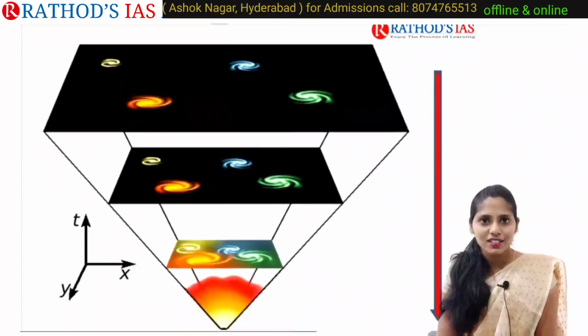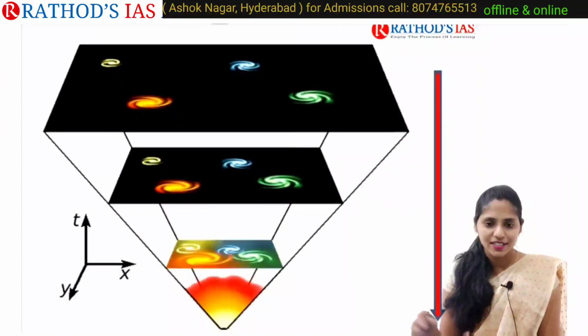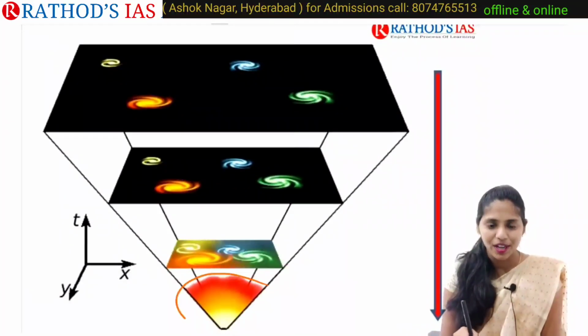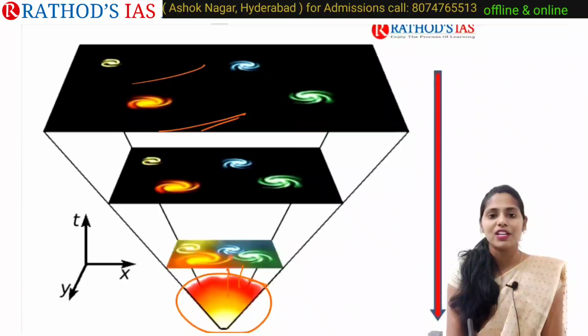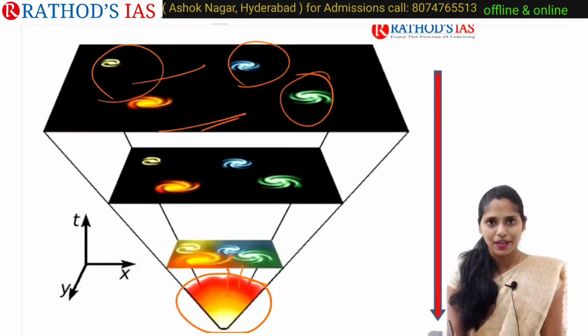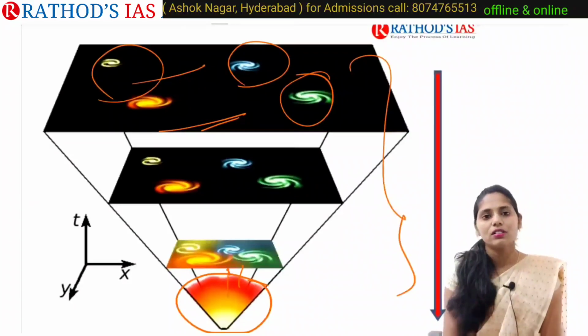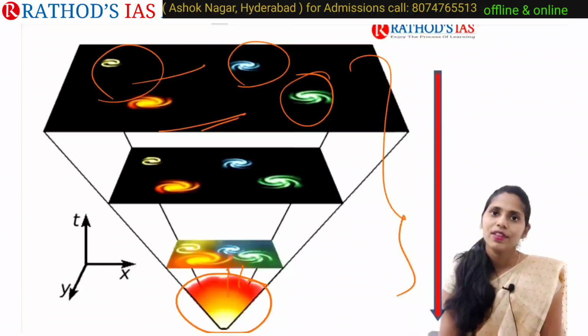If you see this image, then you can understand. Here we have this nebula. Big Bang happened and that led to expansion, and even today there is expansion of this universe. Okay, so this is about our Big Bang theory.